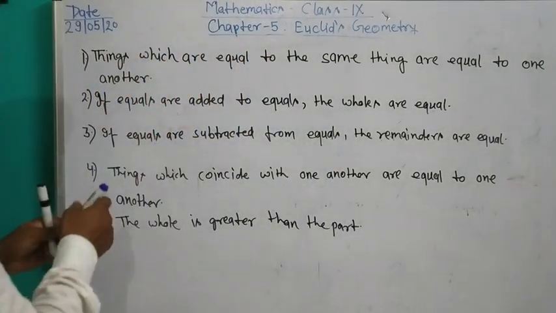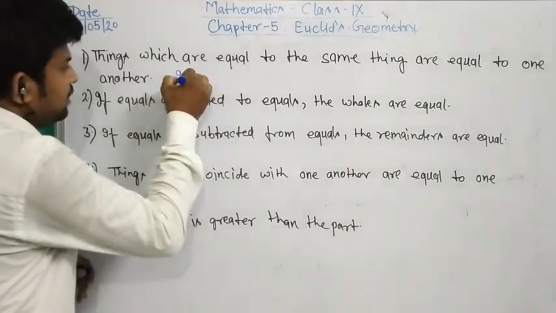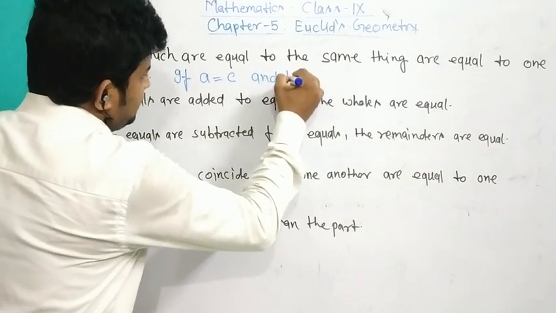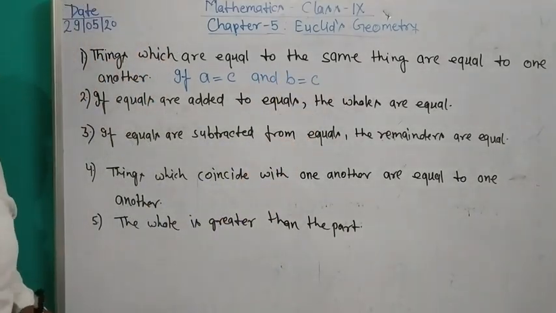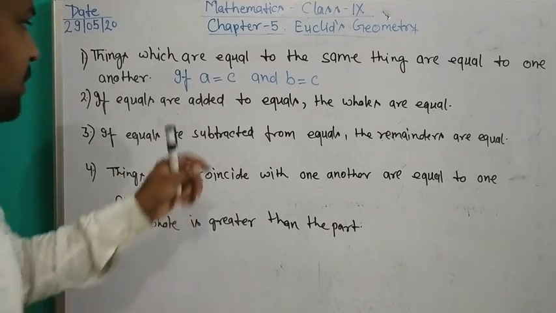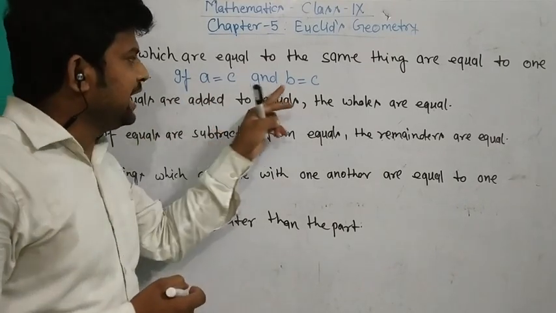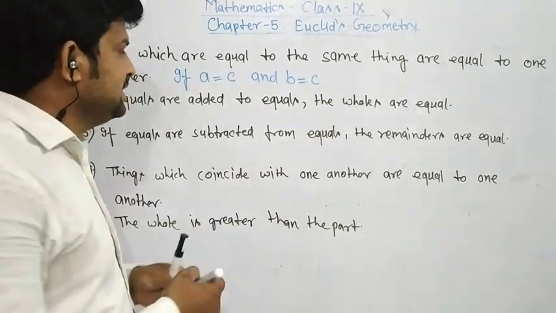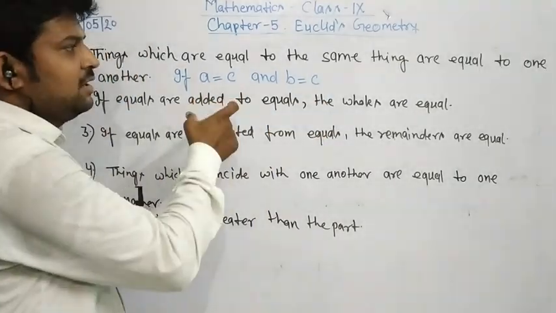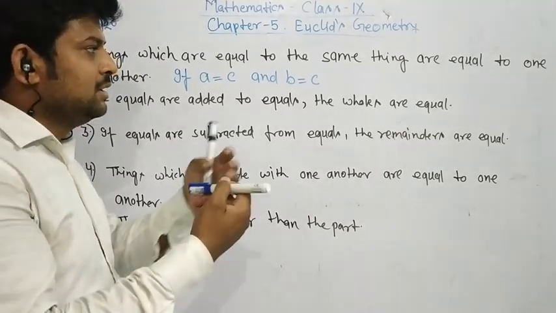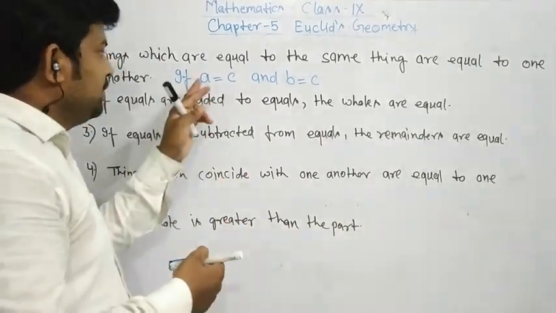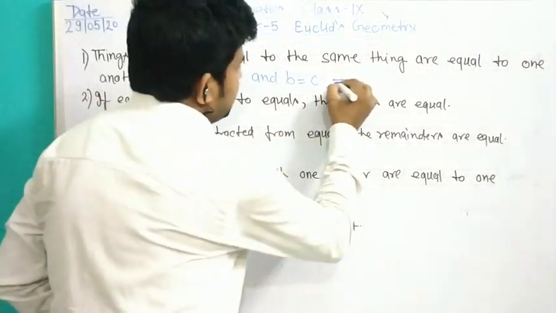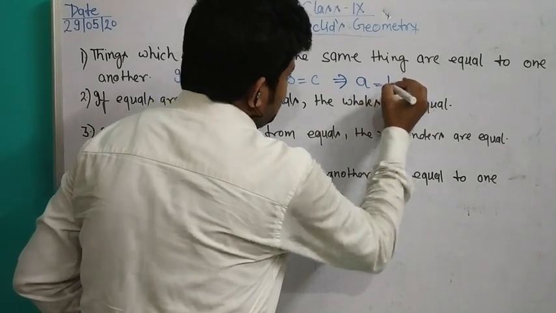Let us suppose if A equals C and B equals C, then A and B are both equal to C. That means when two things are equal to another thing, the first two things are equal to each other. That implies A equals B.